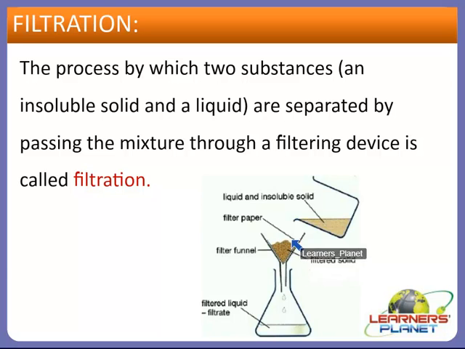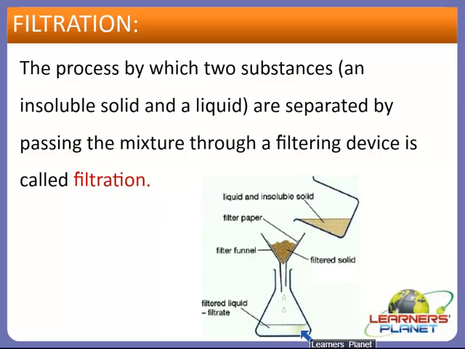After some time we can see that we have obtained the filtered liquid, which is also termed filtrate. So we obtain filtrate through the process of filtration.